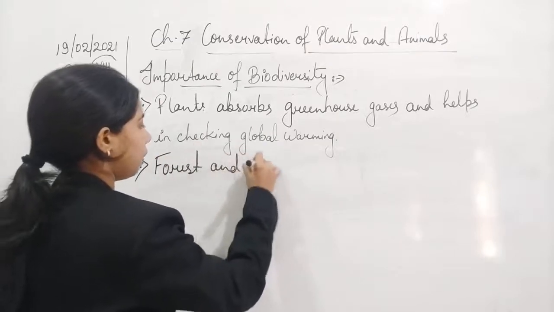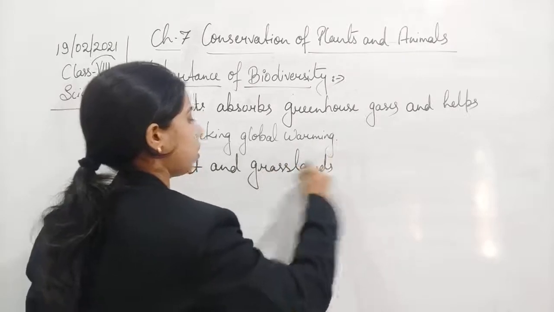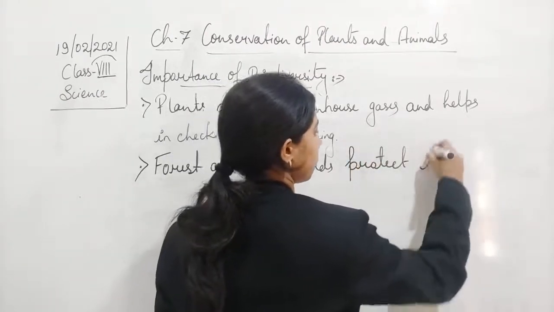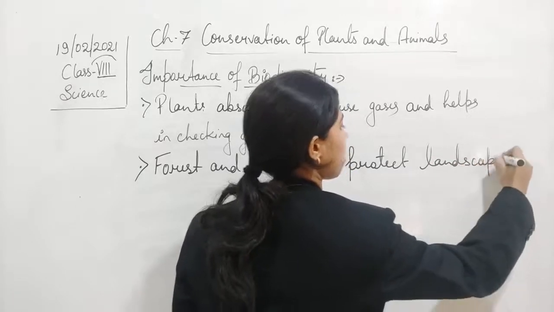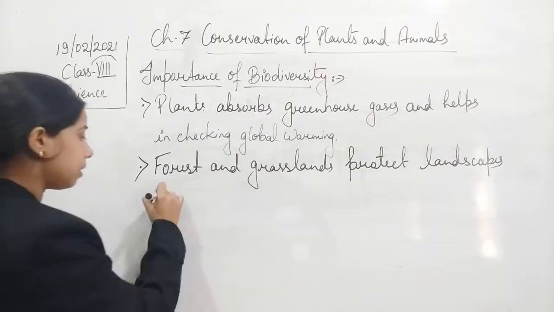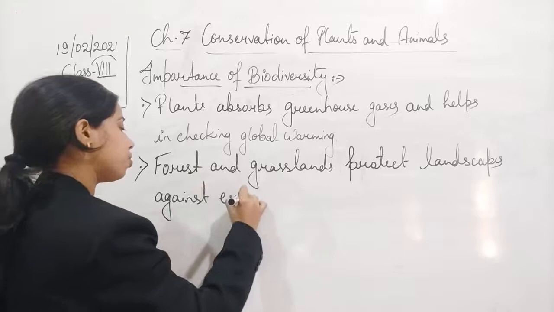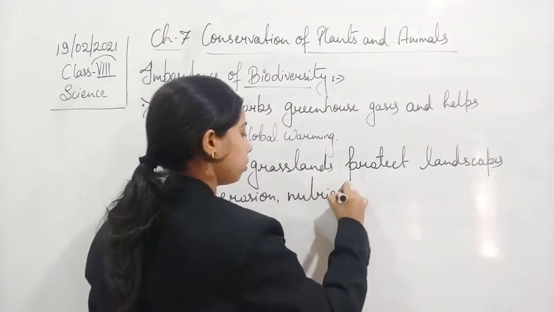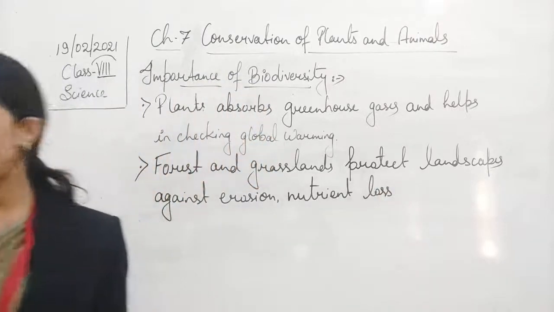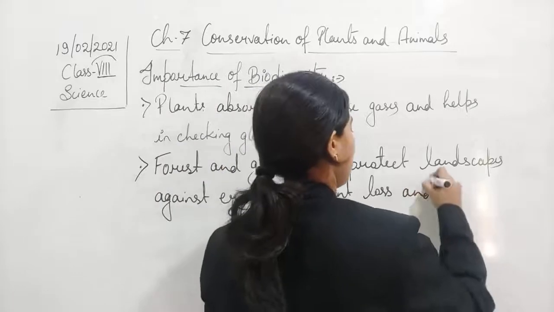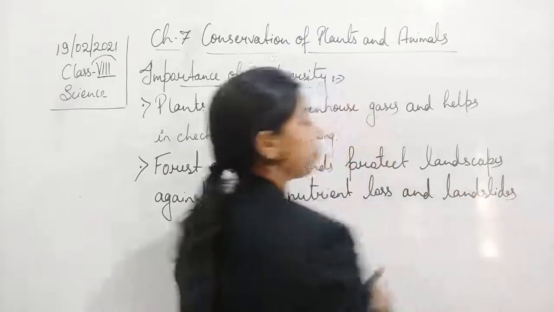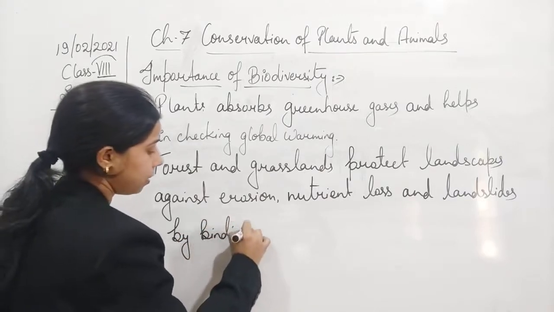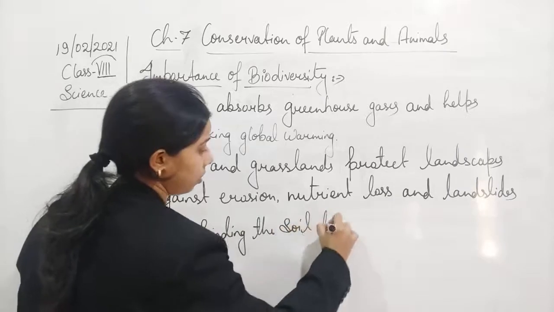Forest and grasslands protect landscapes against erosion, nutrient loss, and landslides by binding the soil together.